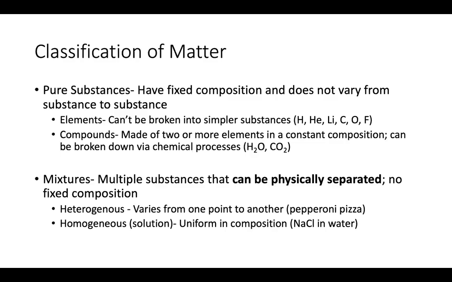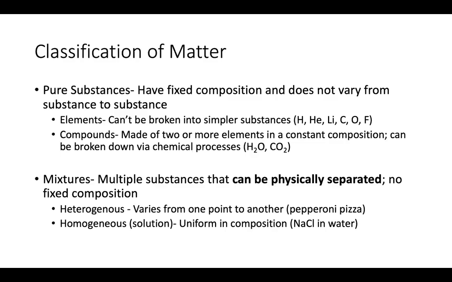Now we also have homogeneous mixtures, which are known as solutions. Okay, and solutions are uniform in composition. So an example of this would be if you dissolved sodium chloride into water, right, to make salt water.